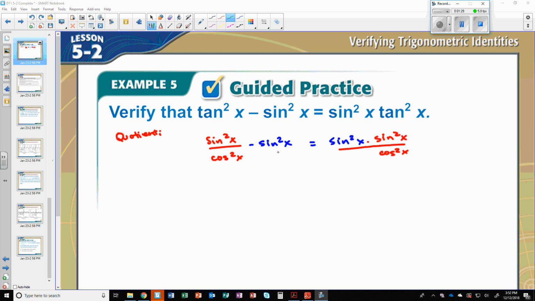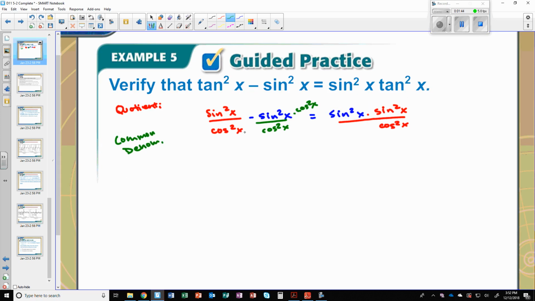So how would I get this? I just need to multiply top and bottom by cosine squared x. So this here is the common denominator is what I'm doing now. And so now that I have a common denominator, these should be able to combine.